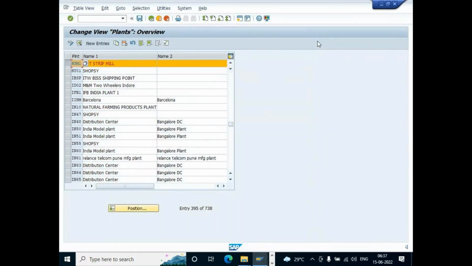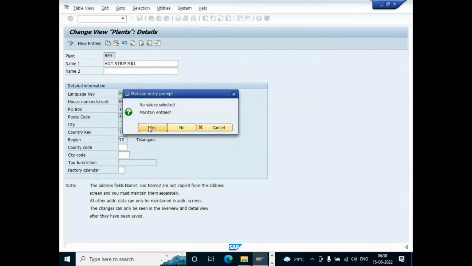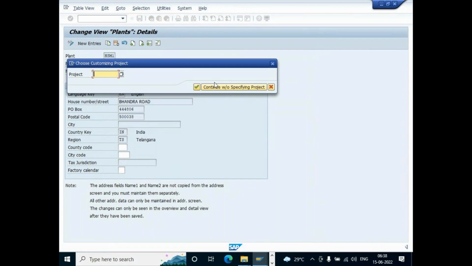Go to the details button, details. Yes, the binocular, the second button. Yes, sir. Here we mentioned the country code. India region is TS, right? Okay.